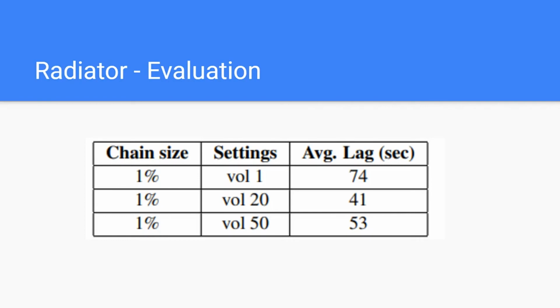We will now experiment with this peer-to-peer mechanism with the aggregability functions. In the second column, we have the settings, which show the minimum number of context messages that have to be aggregated before the message has to be propagated. We can see that aggregating messages has the same effect it had in the non-chained experiment. The lag decreases from vol 1 to vol 20, and while it increases again with vol 50, it remains smaller than the vol 1 lag.